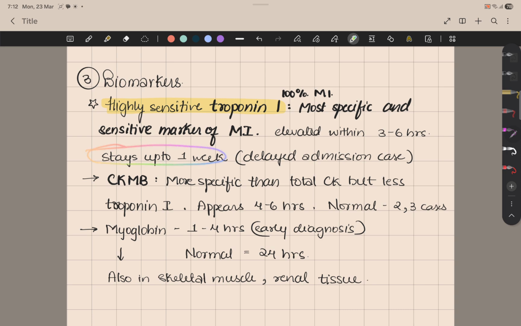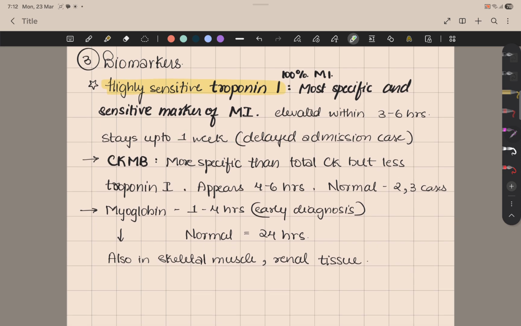Generally patients would have gotten myocardial infarction but are admitted into the hospital later. So how do we check if they actually suffered an episode of myocardial infarction? By checking the troponin I, because it stays high in blood for up to 1 week.